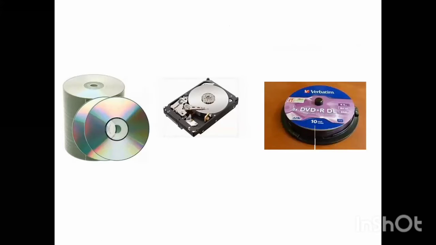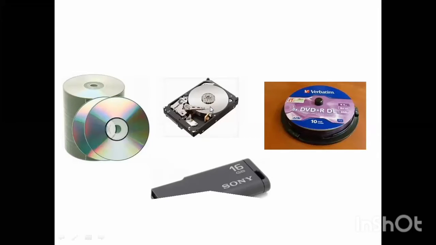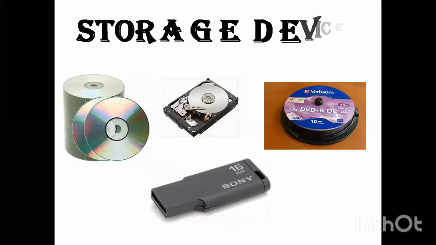Now what picture is this? This is a CD, compact disc. This is a DVD, and this is the hard disk. Then there is one more, the pen drive. They are called what devices? Storage devices. Very good.